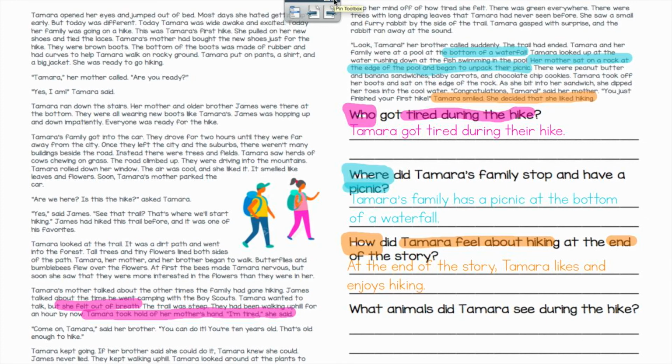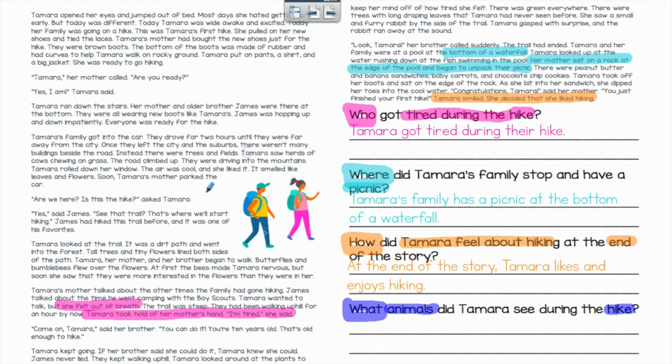Great job. We're almost done now. We have one more question. What animals did Tamara see during the hike? So, this is a what question. Whenever I'm looking at a what question, I need to find nouns or actions that answer my question. So I am looking for animals that she saw during the hike. Now, in the beginning of my story, she does mention seeing cows, but that wasn't during her hike. That was on her way to go hiking. So that's not going to be one of my answers.